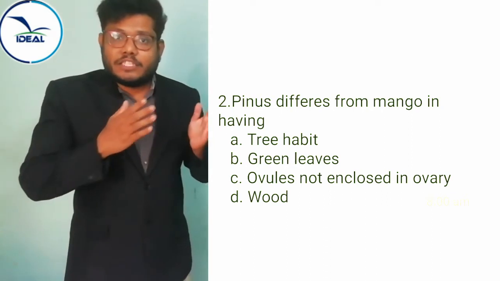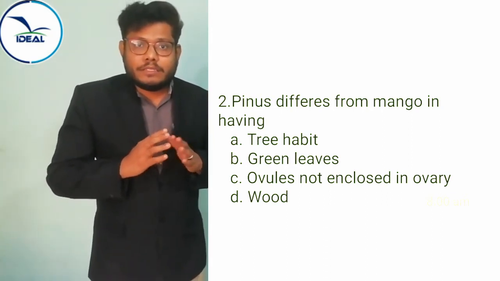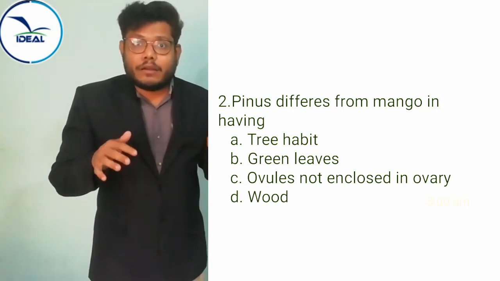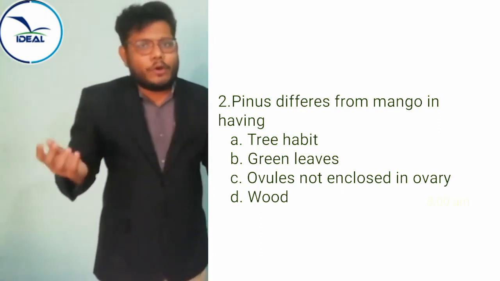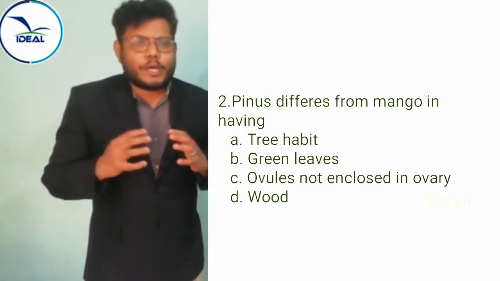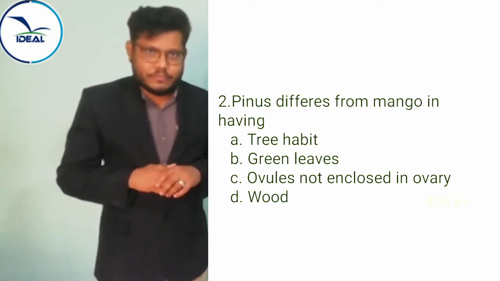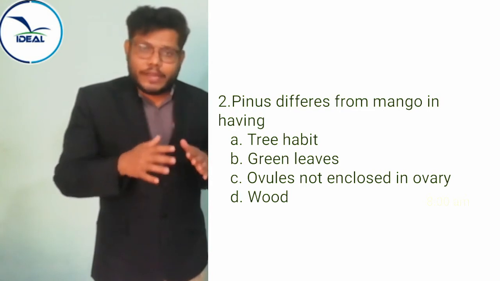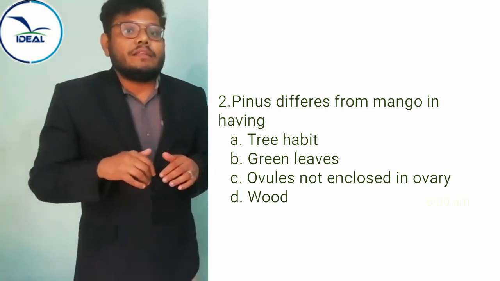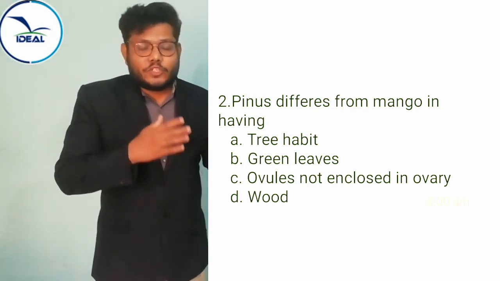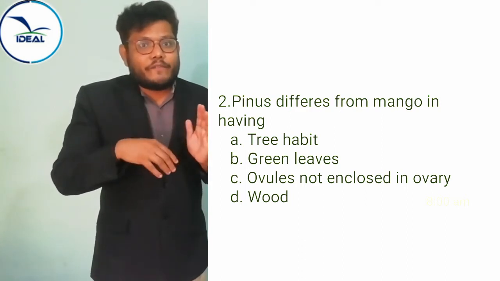Pinus means gymnosperm. What is the specialty of gymnosperms? Seeds are present, but the seeds are not enclosed within an ovary. But mango is an angiospermic plant; the seeds are enclosed within the ovary. In Pinus, the seeds are not enveloped by fruit.